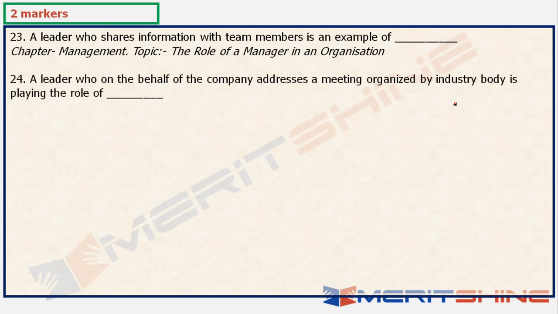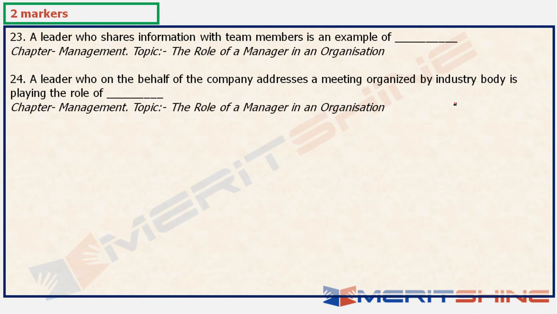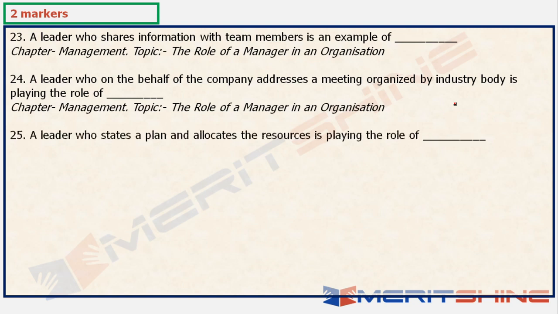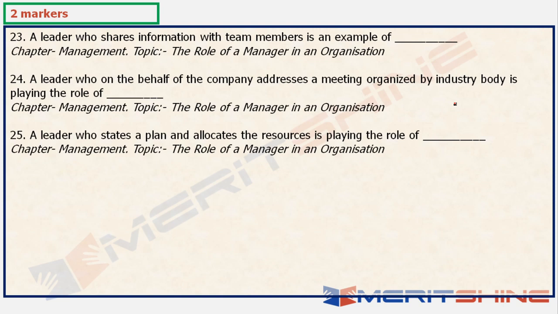24. A leader who, on behalf of the company, addresses a meeting organized by an industry body. Again, from the same topic. And the 25th one is also from the same topic, right? So if you look at these, all 3 continuous questions are from the same topic. A leader who shares information with team members is an example of... there are multiple kinds of leader who shares, but one of the major ones is disseminator, which was also, I think, the option in this case.